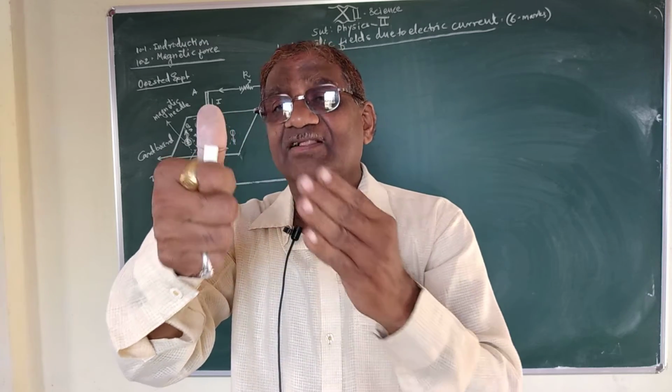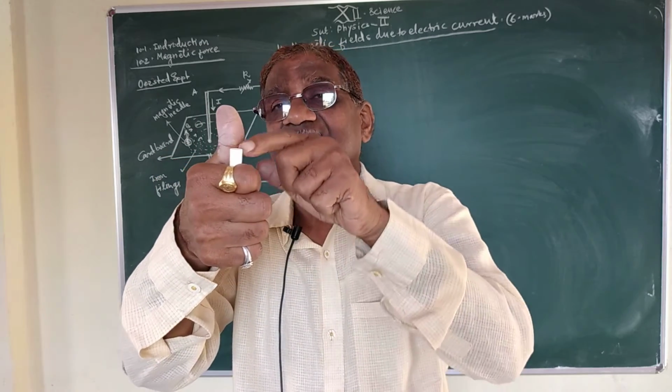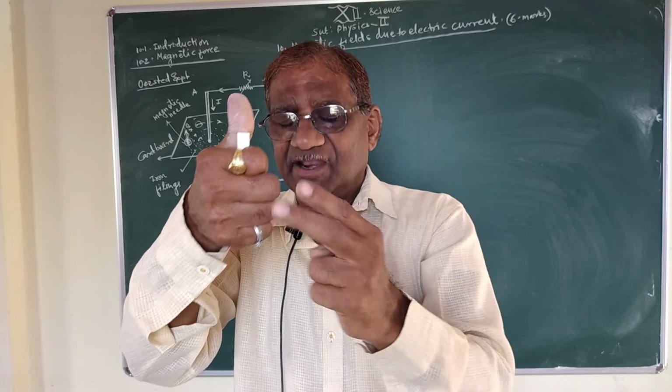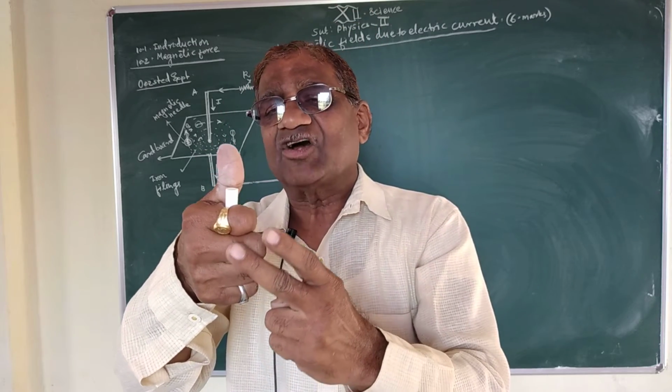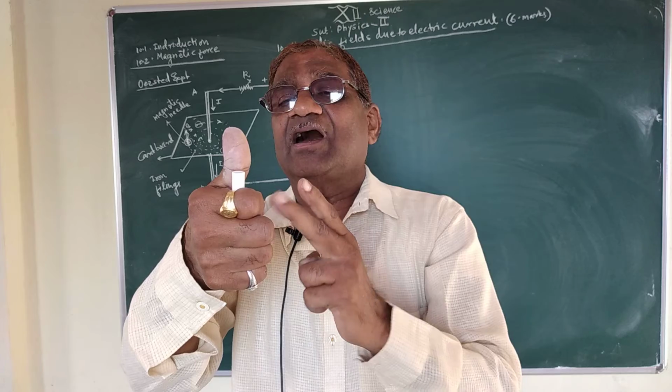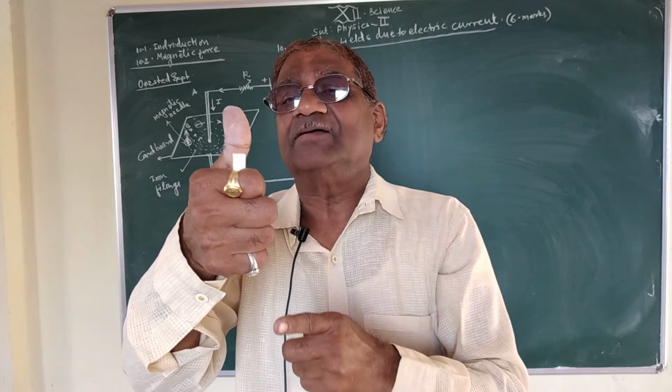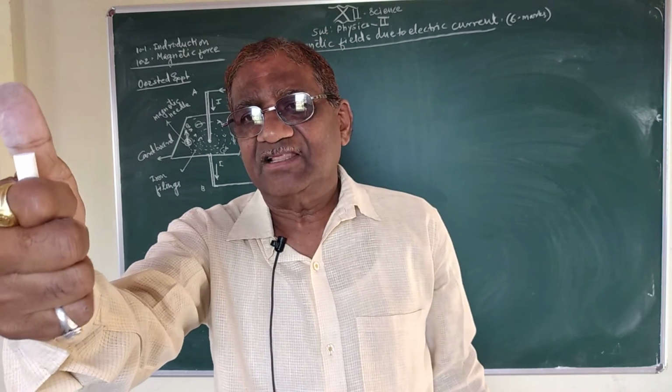These curved fingers around this straight conductor represent the direction of magnetic field around this conductor. This is the right hand thumb rule.